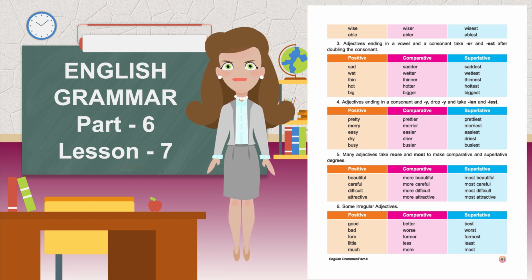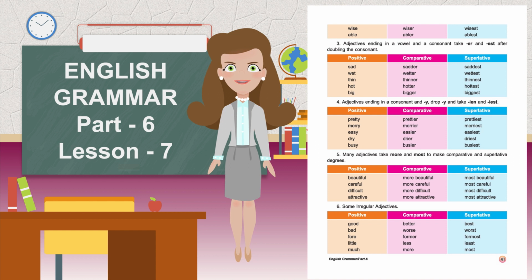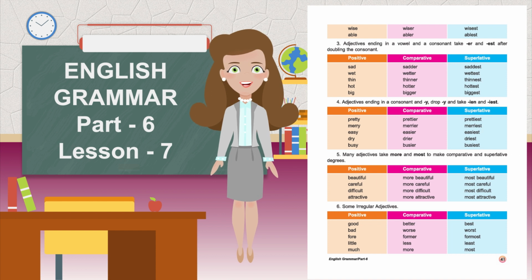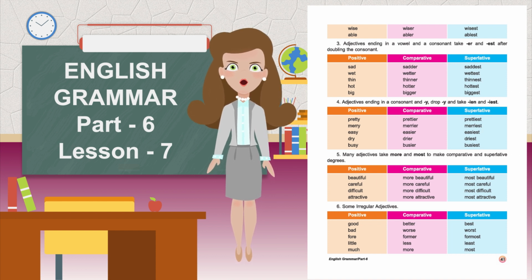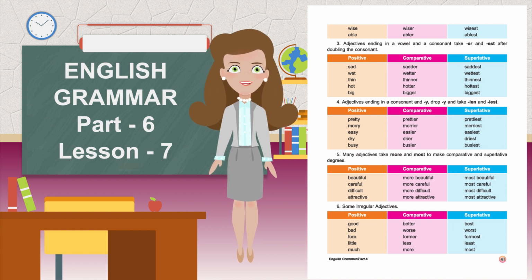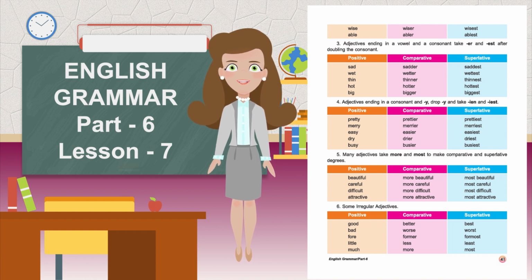Many adjectives take more and most to make comparative and superlative degrees. Positive, comparative, superlative. Beautiful, more beautiful, most beautiful. Careful, more careful, most careful. Difficult, more difficult, most difficult. Attractive, more attractive, most attractive. Some irregular adjectives. Positive, comparative, superlative. Good, better, best. Bad, worse, worst. Far, further, furthest. Little, less, least. Much, more, most.